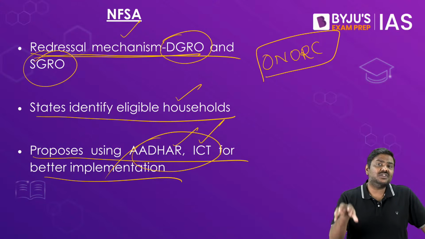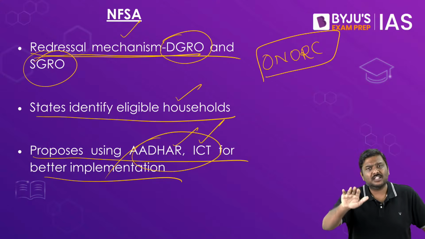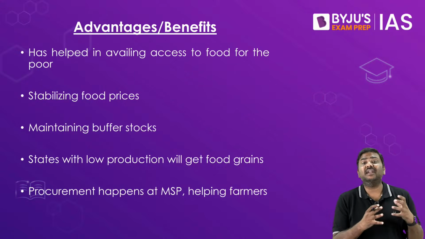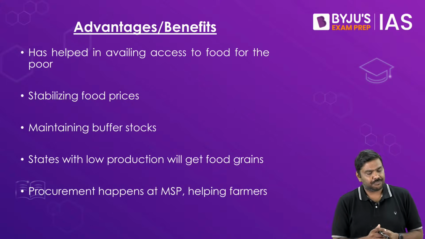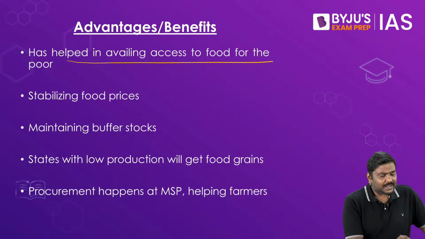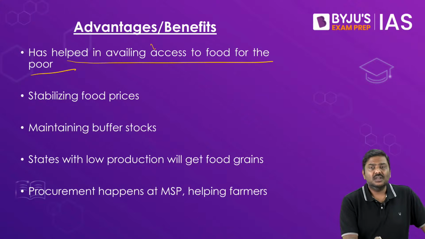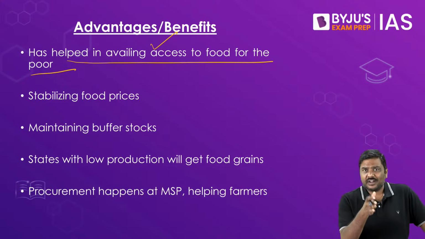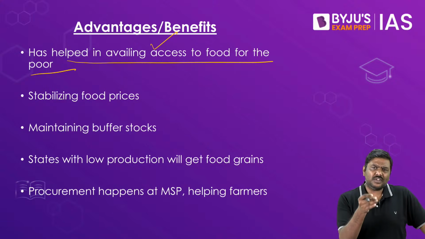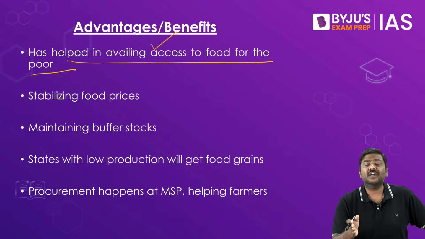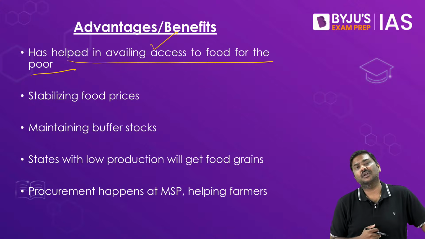But with the implementation of ONORC, that issue has been addressed now. Now, what have been the advantages, or let's say the merits, of the public distribution system? One, it has basically helped the poor people in India to get access to certain entitlements in the form of food grains. You want to address poverty. One of the ways that you can address poverty is to ensure that sufficient food grains are available for the poor population. So that is what you are doing now under NFSA.